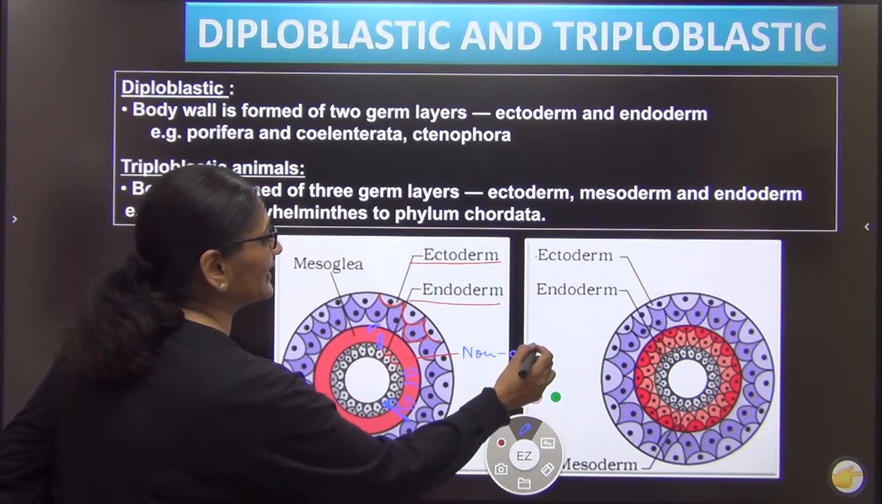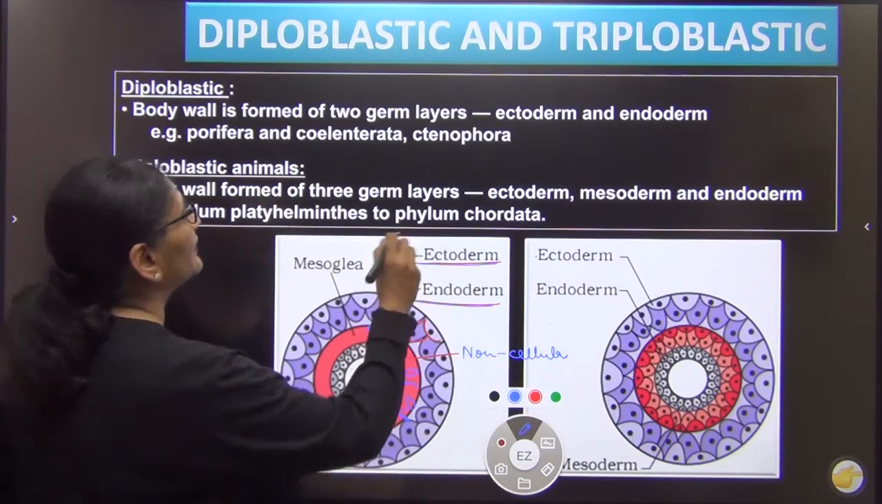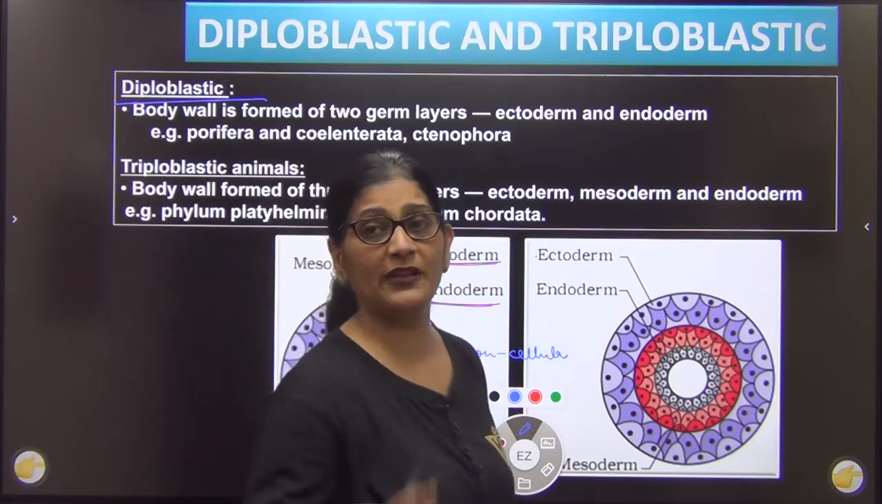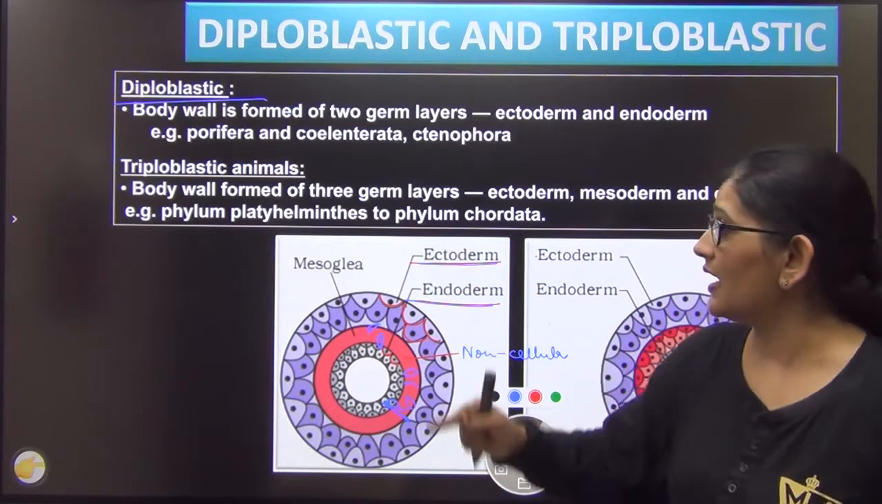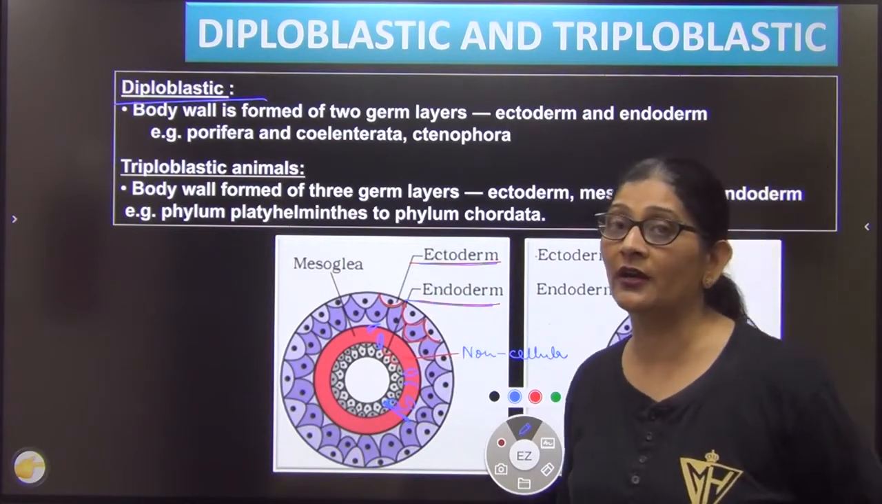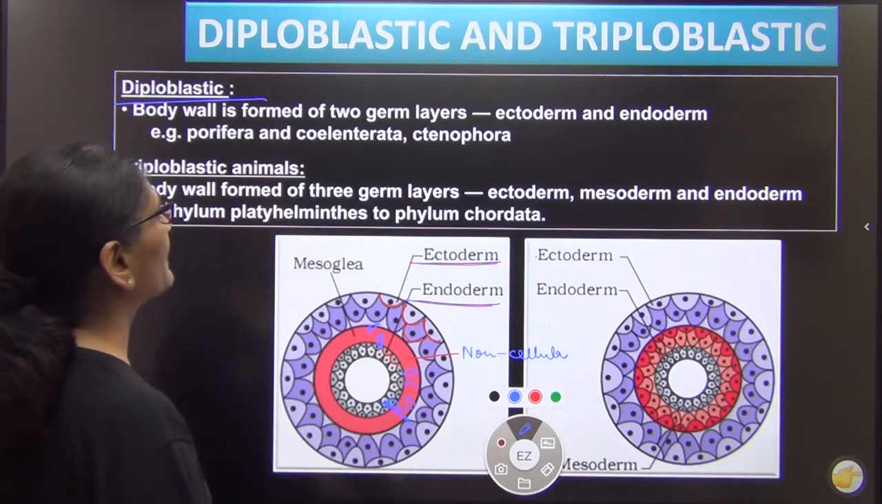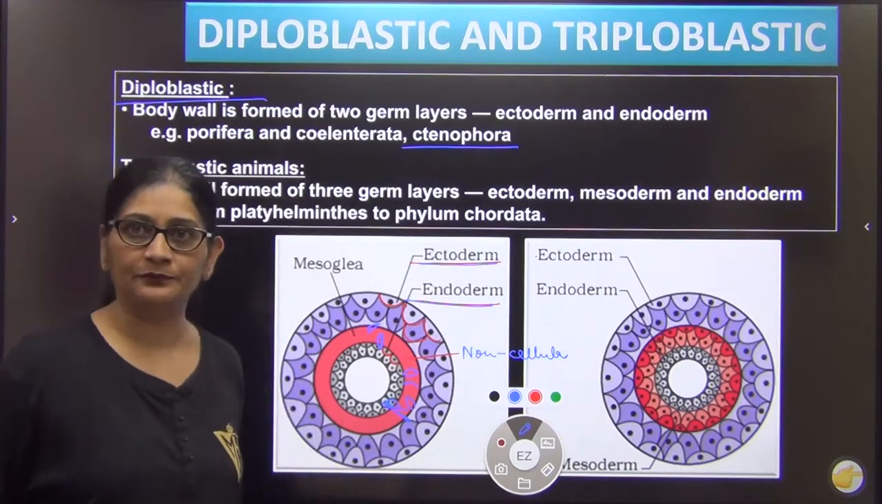The body is basically divided into two layers. The outer is called ectoderm, the inner endoderm. Such animals are called diploblastic. Diplo means two, blast means layer. Such organisms are called diploblastic. Diploblastic में कहाँ तक आएगा? Up to ctenophora. I'll show you in the table, right?